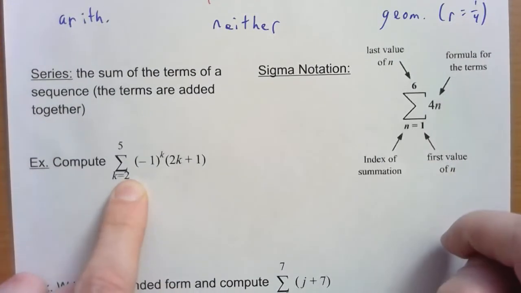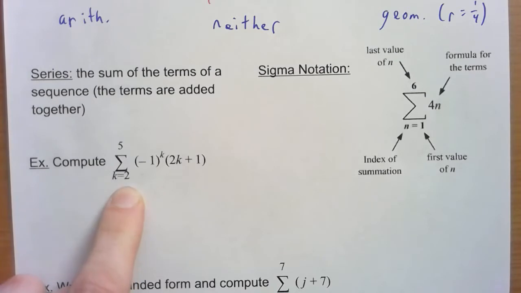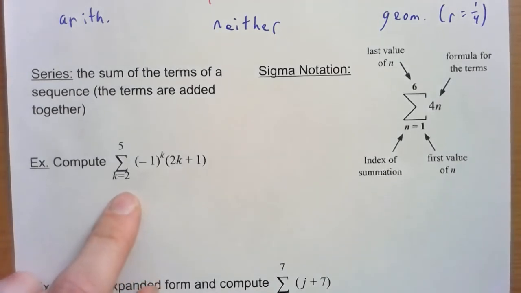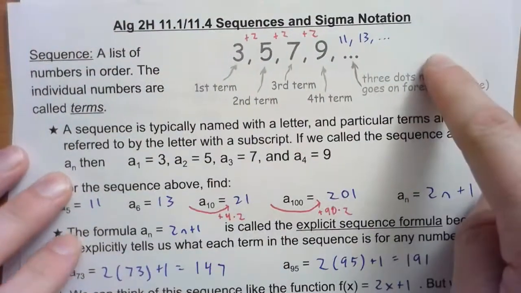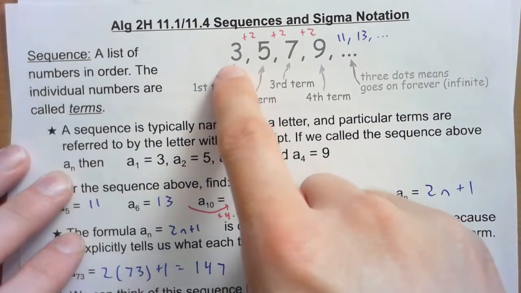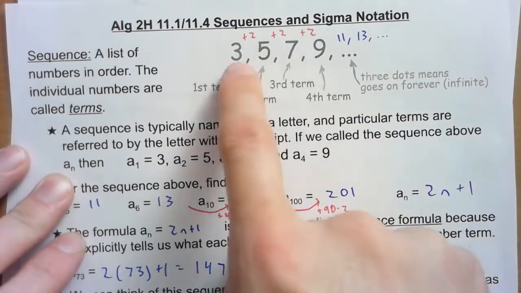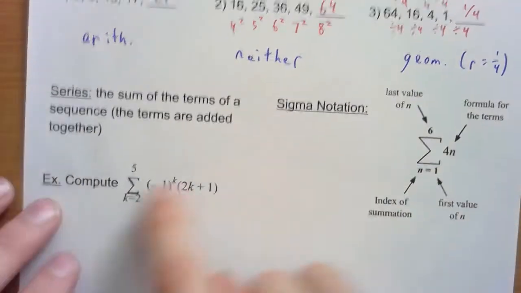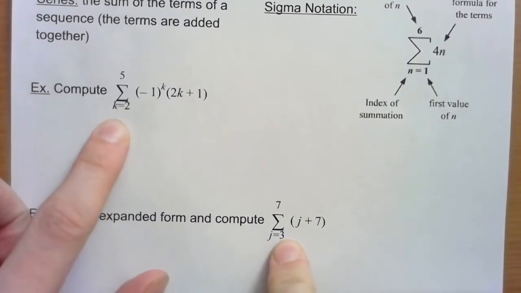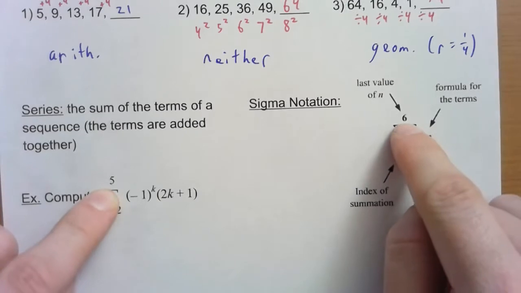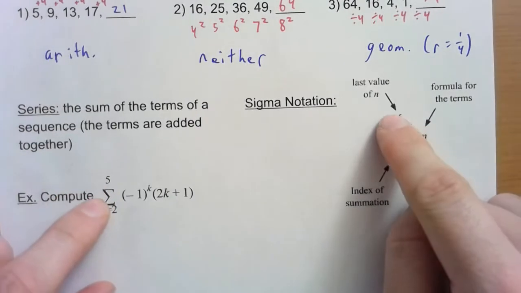Sometimes you might only want to add starting with the second term. You might not want to add in the first term, so you can start with this one. You can start anywhere you want. With sequences, when we have a list of numbers, the first one is the first one. If it's just a list of numbers, we always start with the first term. With sigma notation, we're going to be able to start wherever we want. We can start with the second one, we can start with the third one, whatever we want. And then this number on top is going to be the last term.